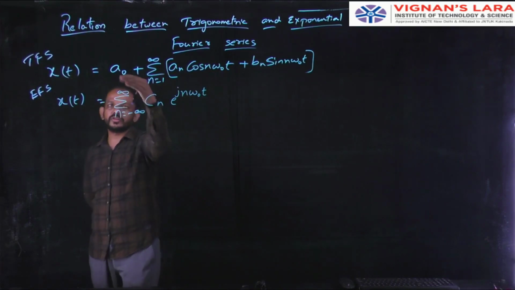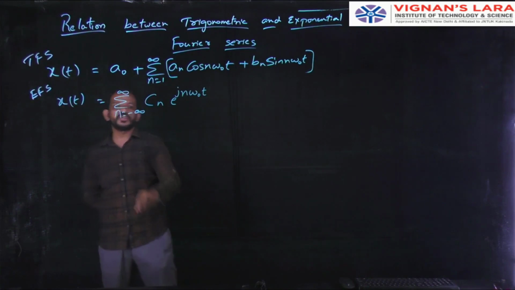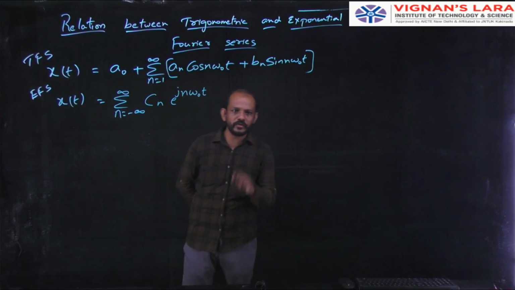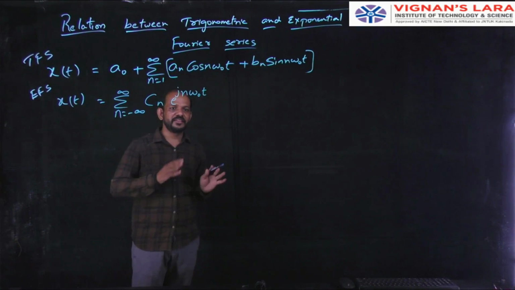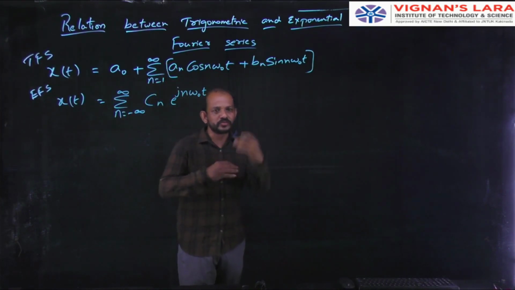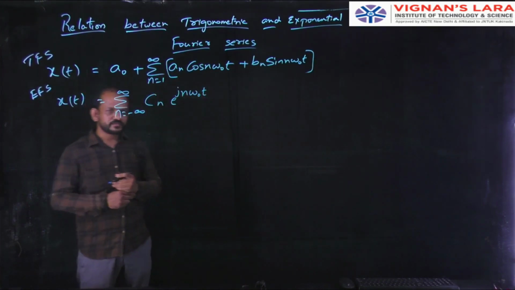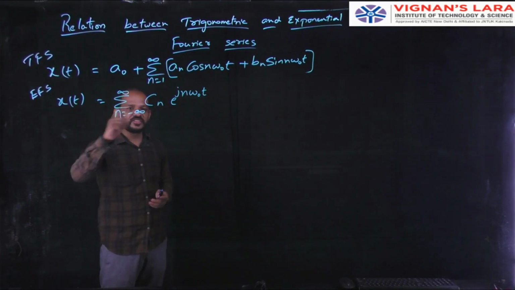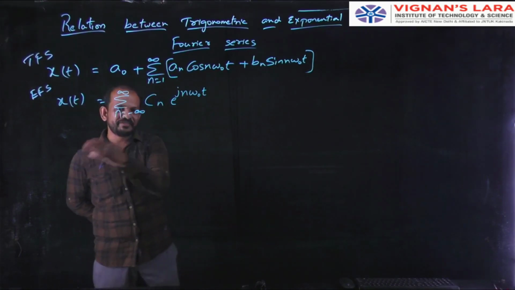So these two are the trigonometric Fourier series representation and exponential Fourier series representation of a continuous time periodic signal x of t. Now I have to find the relation between these two. For that, I will expand this exponential Fourier series representation and bring it into the form of trigonometric Fourier series, and I will compare those two equations to get the relations. How will you expand? Just simply substitute n values from minus infinity to infinity.